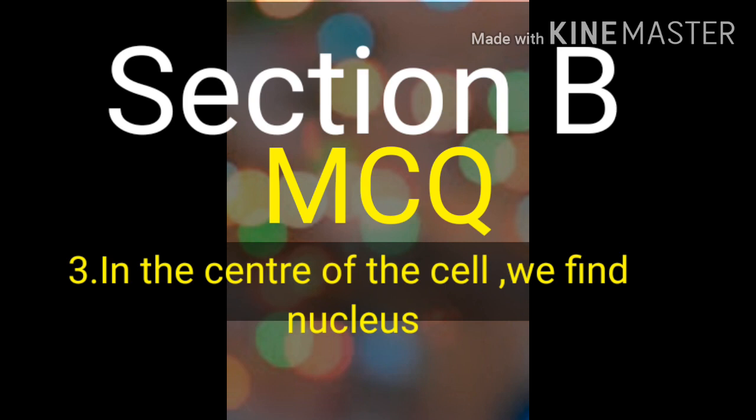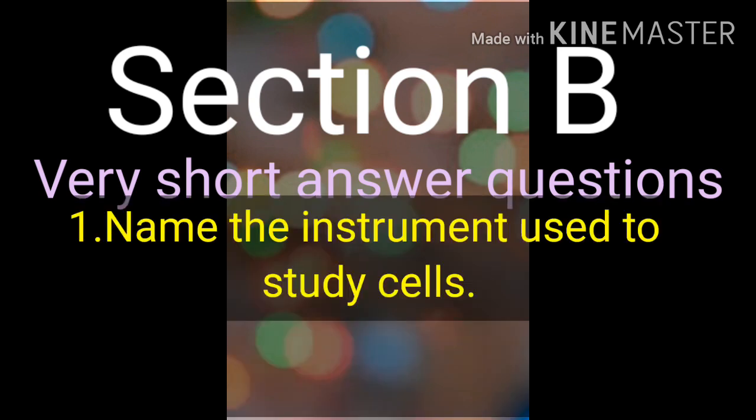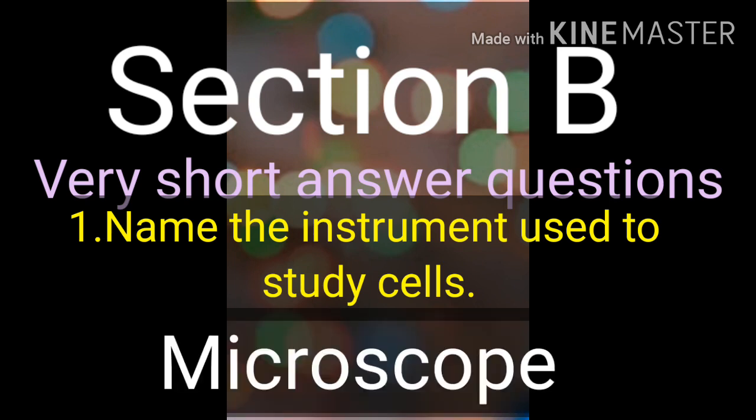Third is, in the center of the cell we find nucleus. NUCLEUS. Now very short answer questions. Under this, our first question is, name the instrument used to study cells. So, which is the instrument that is used to study cells, students? It is microscope.